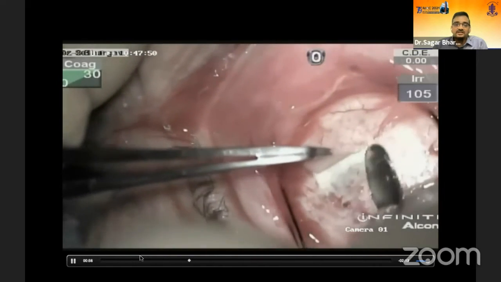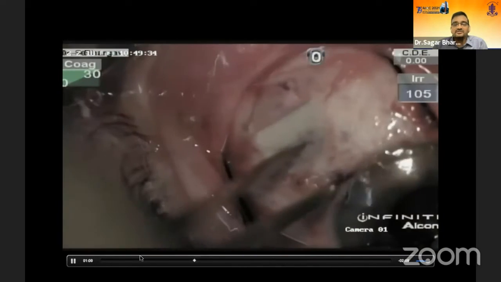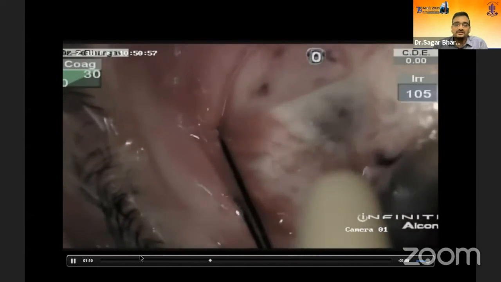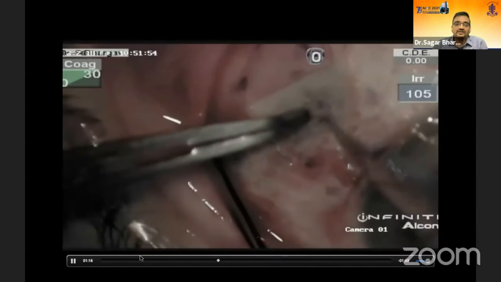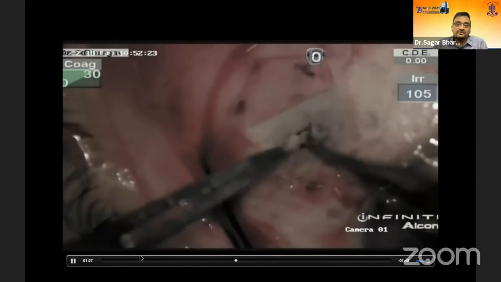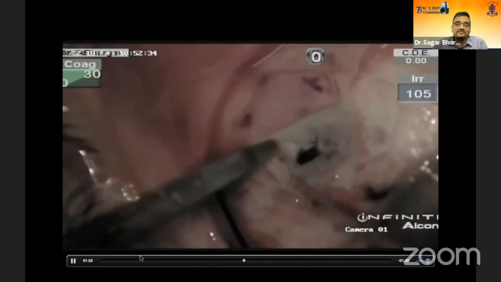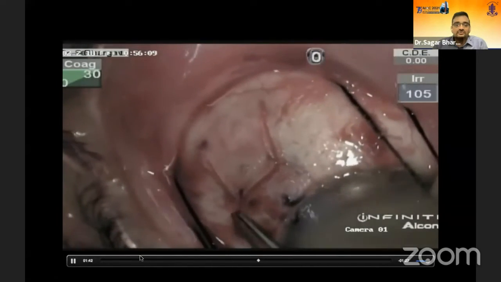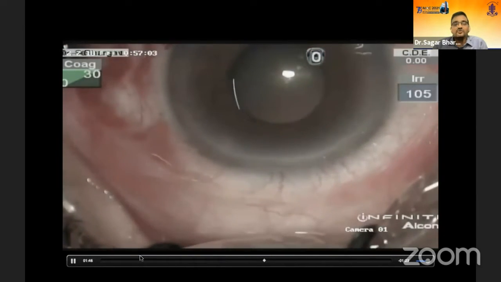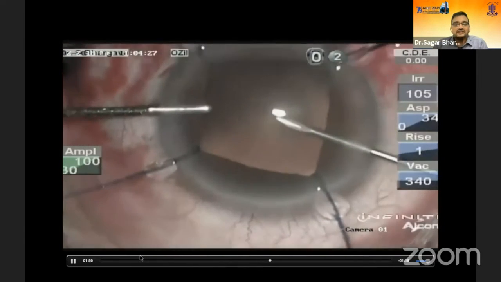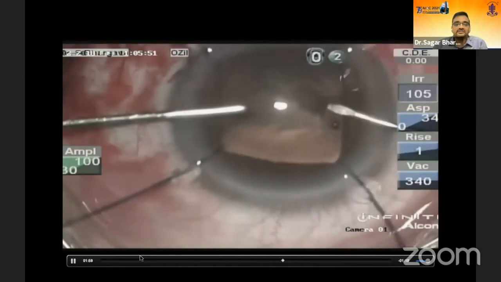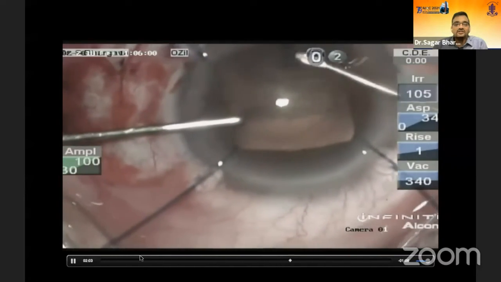So once the flap is created about 4 millimeters from the limbus, you create a small block of deep scleral tissue, and you create a window in the suprachoroidal space for any uveal effusion to leak from there, and it will prevent collection of fluid. So in this scenario, we have sutured it, and now we move on to the surgery. And the surgery, again, is difficult because you don't have space there. So you have to use all the viscoelastics that we discussed and move on with the case.